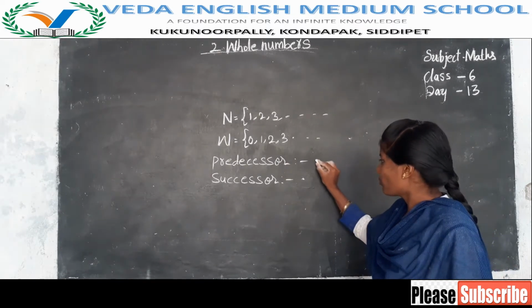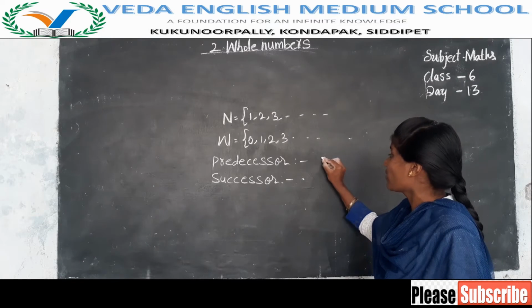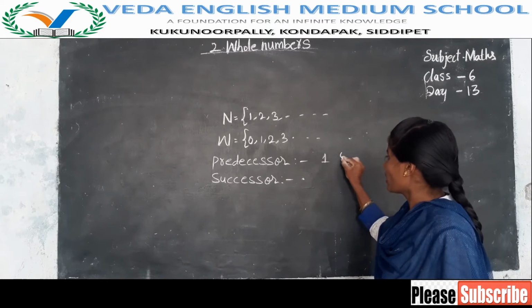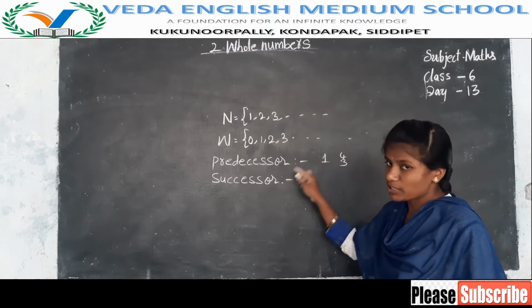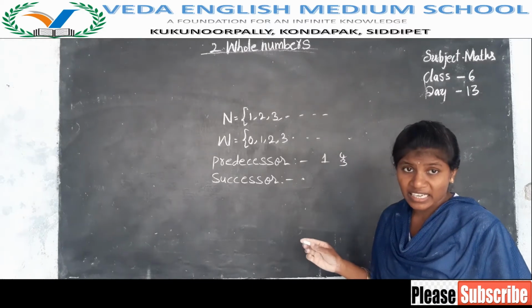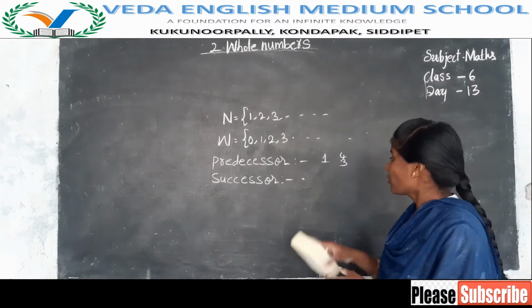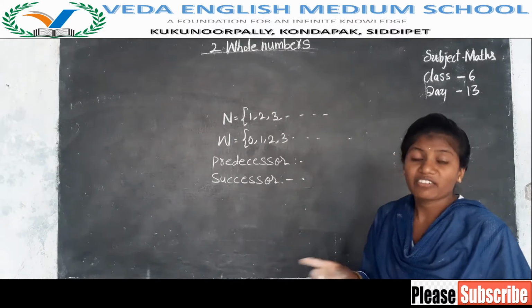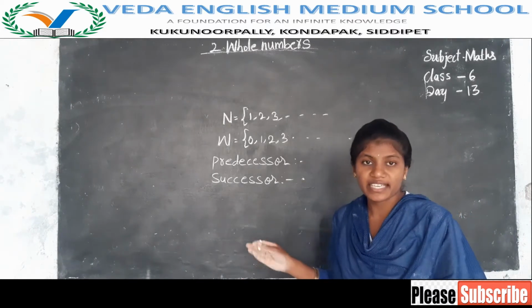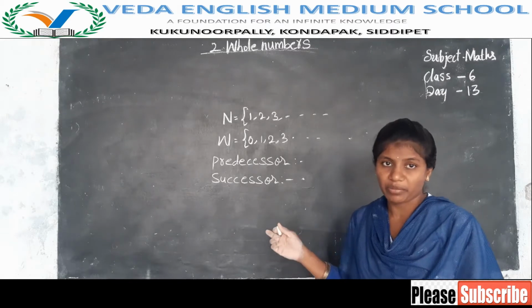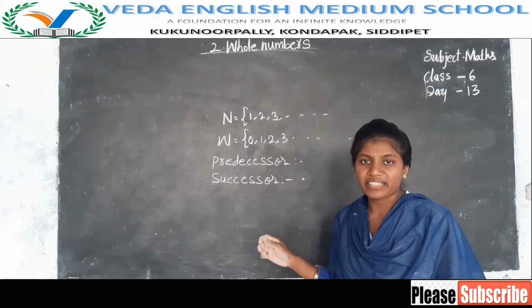So predecessor means the number before. What is the predecessor of 2, Nana? 1. What is the predecessor of 4, Nana? 3. What is the successor, Nana? Successor means the number after. To get the predecessor, we subtract 1 from the given number. To get the successor, we add 1 to the given number. This is the difference between predecessor and successor.